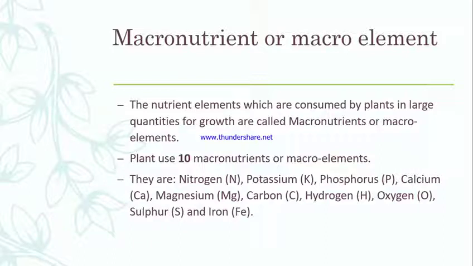The names of these 10 macronutrients are nitrogen, potassium, phosphorus, calcium, magnesium, carbon, hydrogen, oxygen, sulfur, and iron. You have to learn or memorize these 10 names mainly for MCQ. In MCQ, the question might come like this: carbon is which type of element? So you have to identify which type of element carbon is. For that, you have to memorize the names.